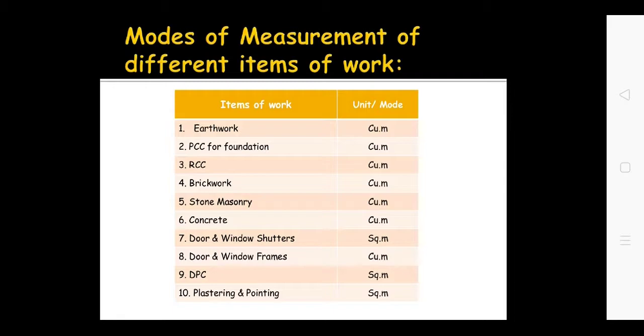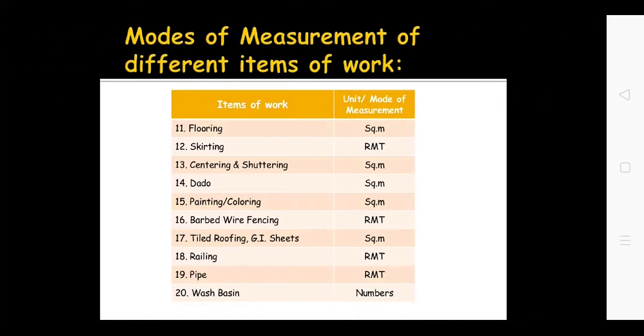Plastering and pointing are also measured in square meter. Flooring is also thin, it is measured in square meter. Skirting which we are providing to the wall is measured in running meter. If it is half tile skirting, then it is measured in running meter. If it is full tile skirting, more than 15 centimeter or 30 centimeter, then it is measured in square meter. Centering and shuttering used for concrete work is measured in square meter. Dado for bathroom, kitchen and kitchen ota is measured in square meter.